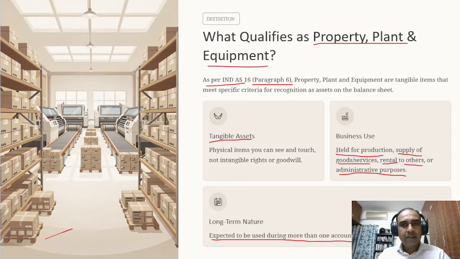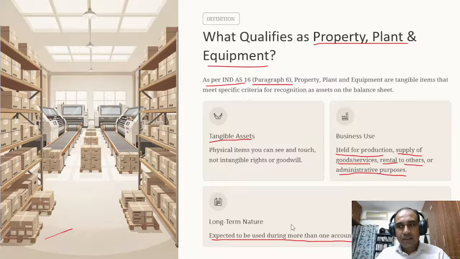Okay, so I have broken the definition into three parts. One is it has to be a tangible asset. Second is it has to be held for production or for supply of goods or services or for rental to others or administrative purposes. And third is it should be expected to be used for more than one accounting period. That means if an asset is not expected to be used for more than 1 year, we can directly take it to expenses. We can directly charge it to the profit and loss account.